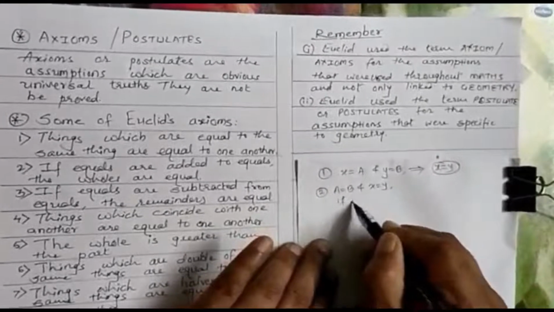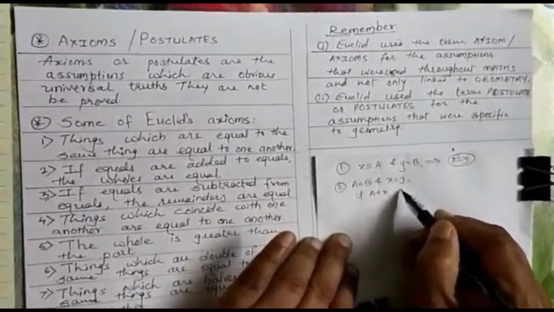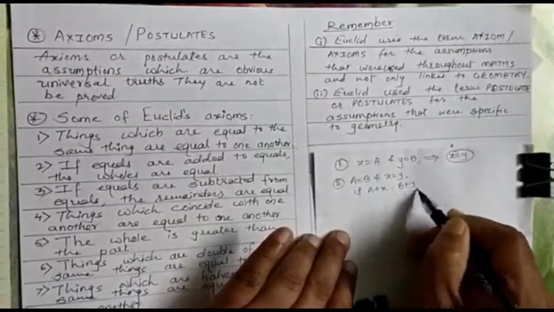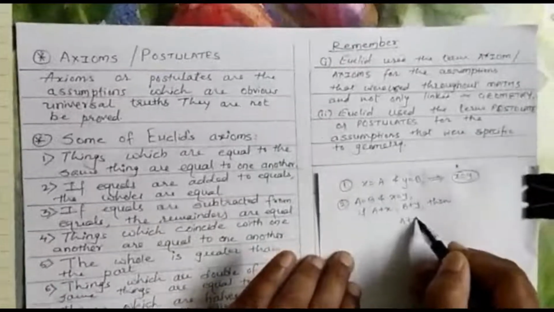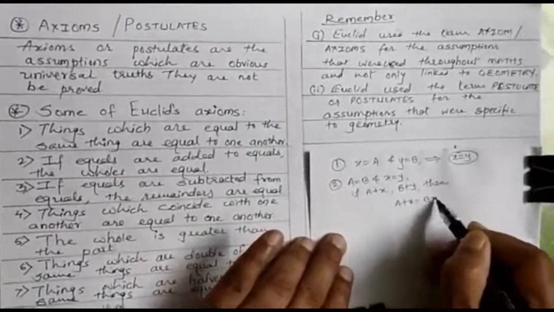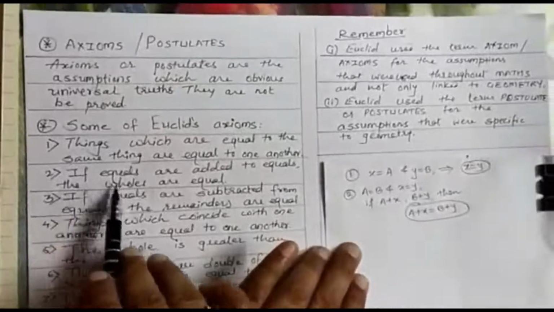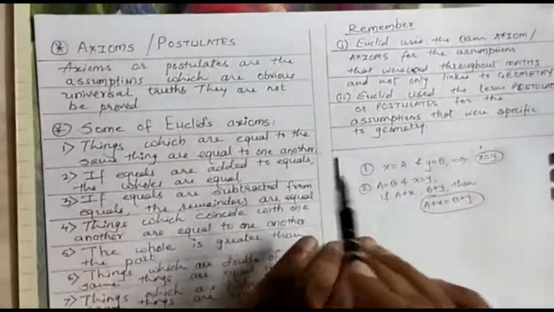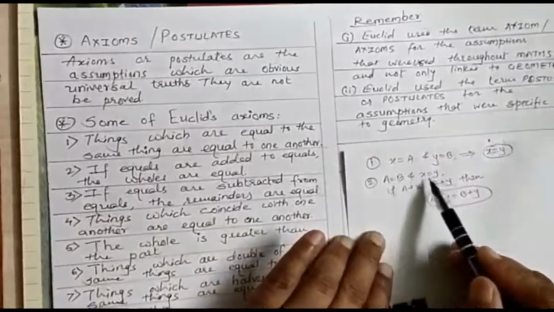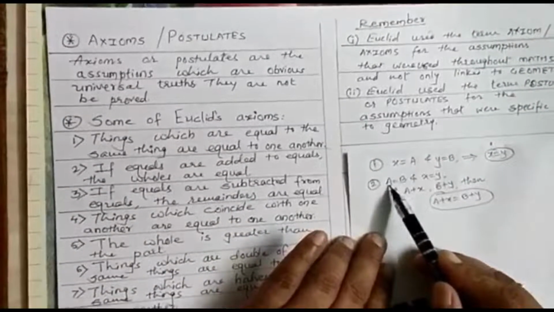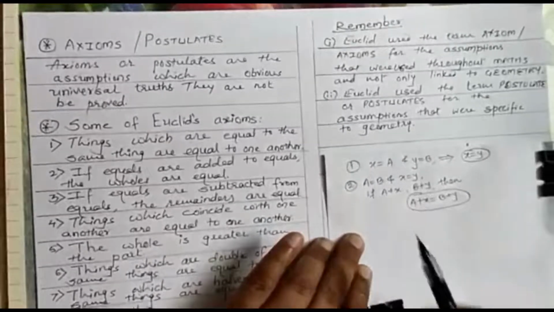If we take a plus x and b plus y, then what are we going to get? a plus x is equal to b plus y, as per the second axiom. Here a is equal to b and x is equal to y, so I have added x to a and y to b. Then a plus x and b plus y are both equal.